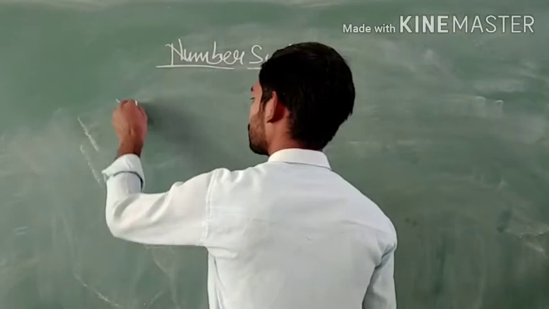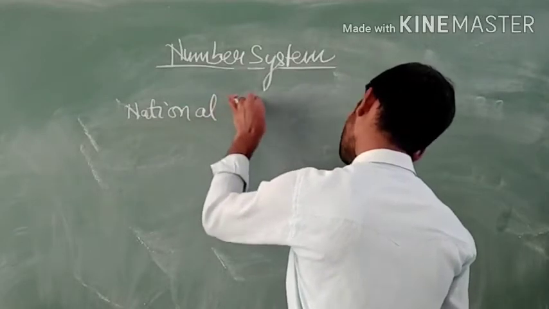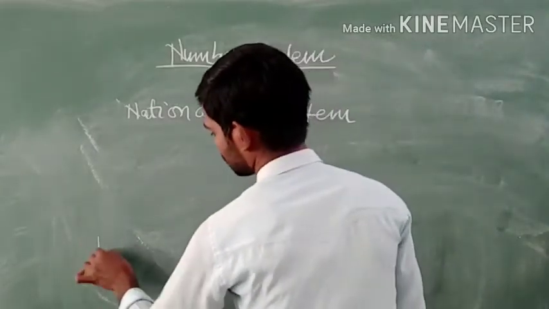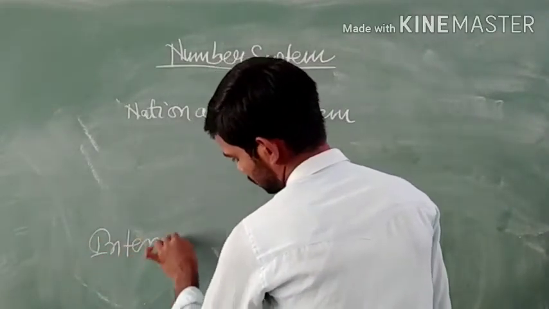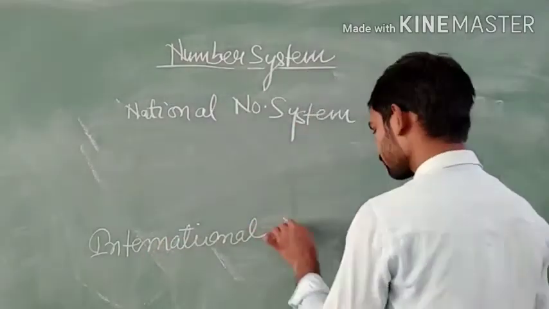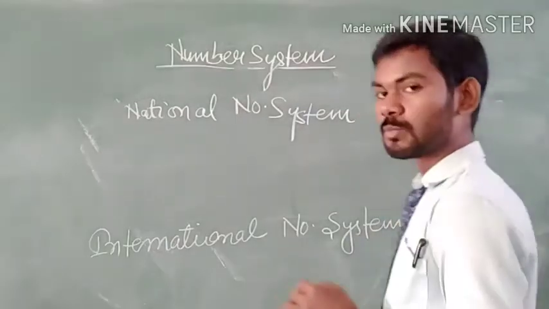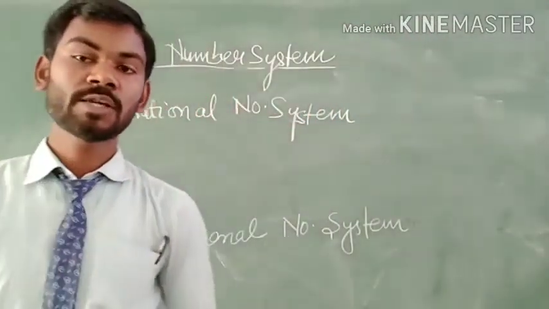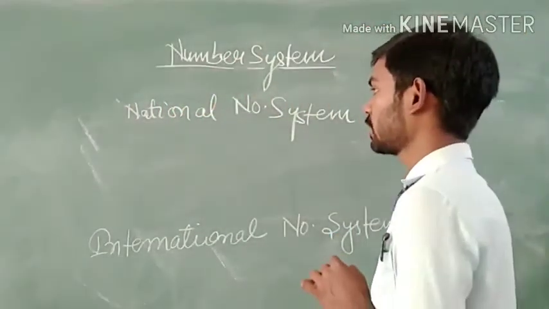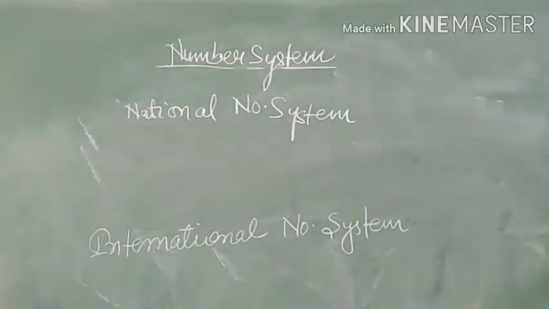The first is the national number system and the other is the international number system. Both are frequently the same, with slight differences that I will show you later. So let us see the national number system, that is the Indian number system.